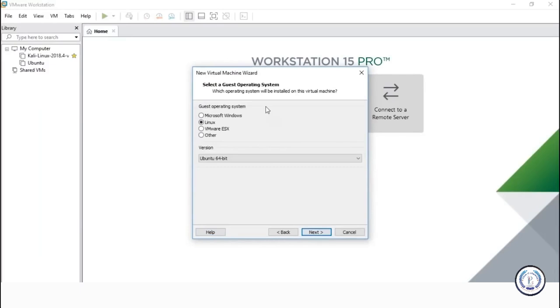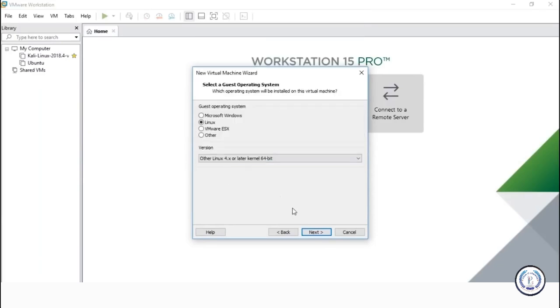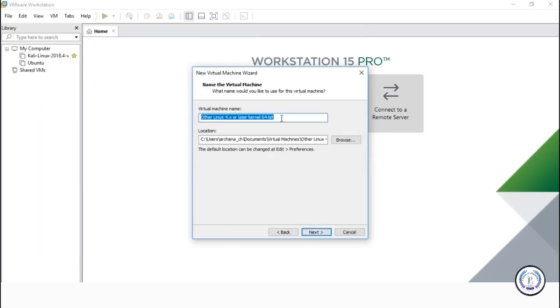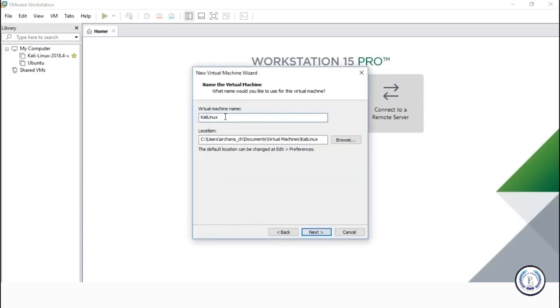So it's asking which operating system will be installed on this virtual machine. I want it to be Linux. So make sure you select Linux 64-bit and click on next. You have an option to name your virtual machine. Let's say Kali Linux. And where do I want to store it? In my documents under virtual machines, Kali Linux. Sure. And click on next. It says it already exists. Let me try this one then. Let's say Kali Linux 1 and next.